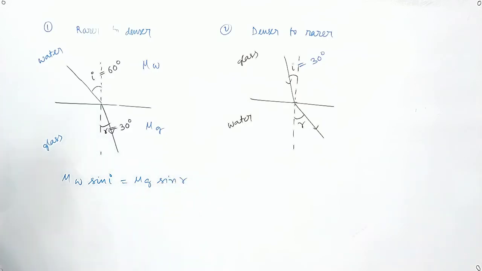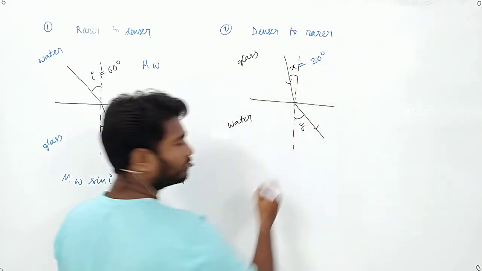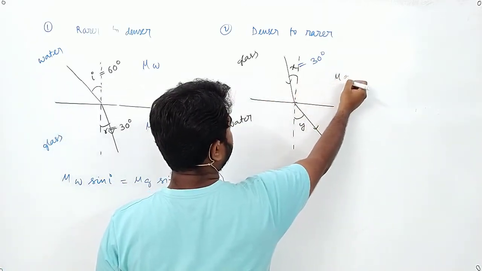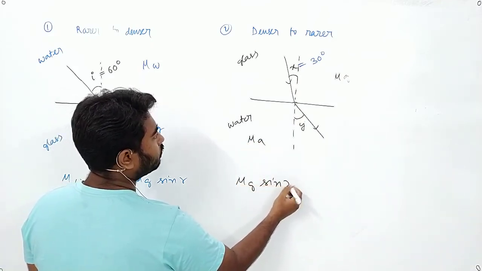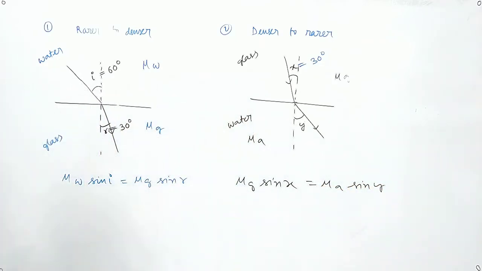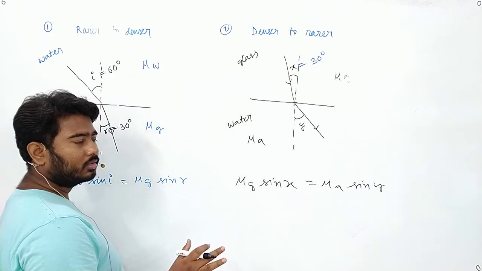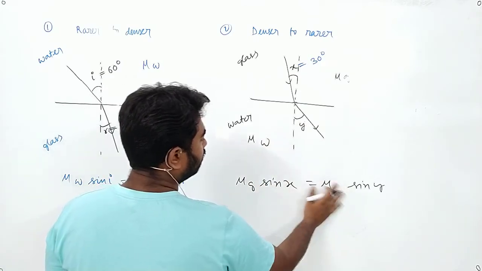Can I write? Yes, sir. Suppose I am taking this angle as x, I am taking this angle as y. So from Snell's law, in this case, if it is glass, that will be mu g, if it is water, that will be mu w. So can I write mu g sin x will be mu w sin y? Can I write it in this way? Yes, sir.